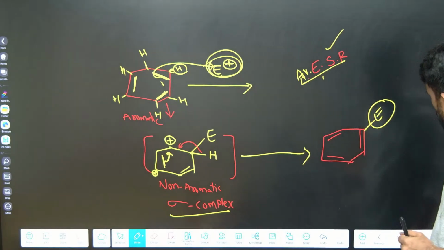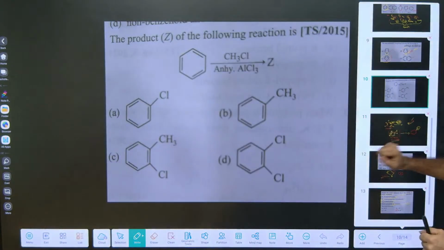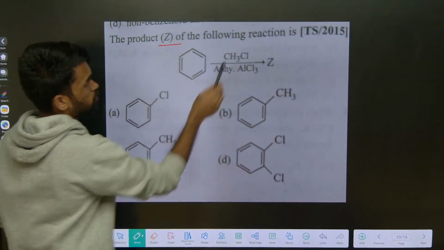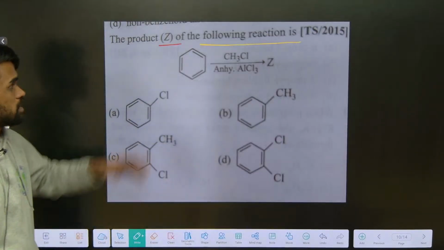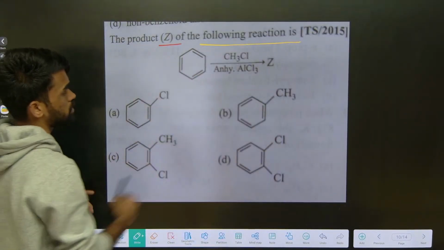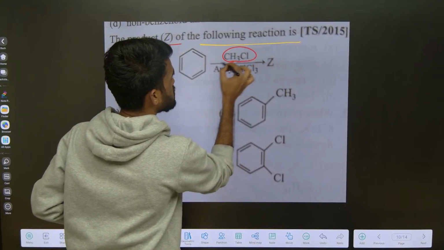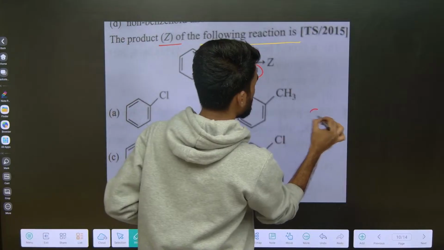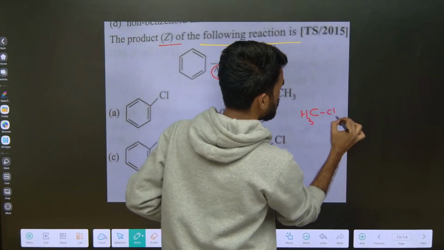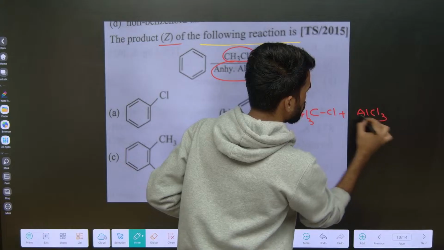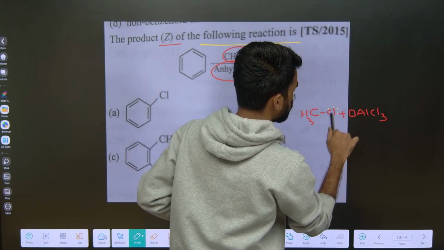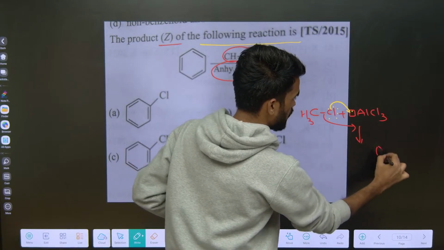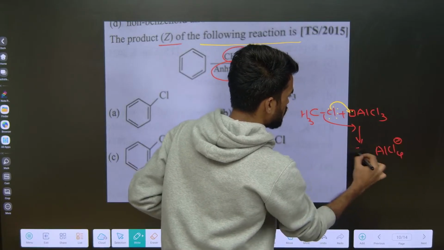In the same manner, just look at this question. What is the product Z in the following reaction? Methyl chloride and anhydrous AlCl3 react to generate a carbocation. CH3Cl plus AlCl3: there is a vacant orbital, so the lone pair is donated. The chloride ion comes out, giving AlCl4 minus and CH3 plus.